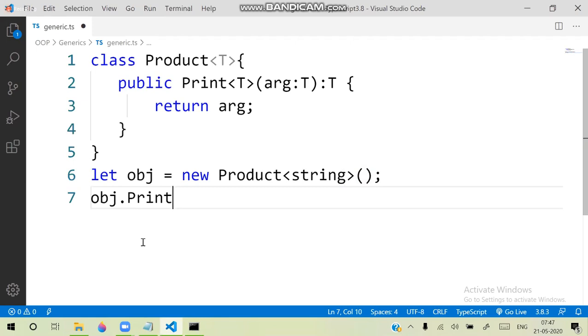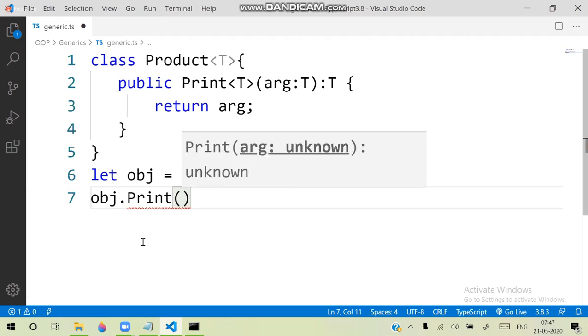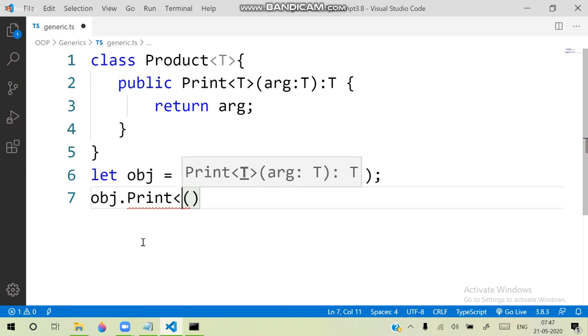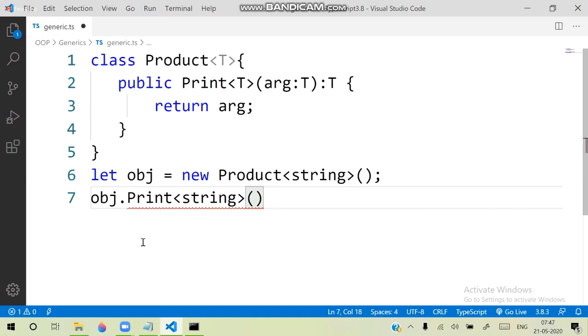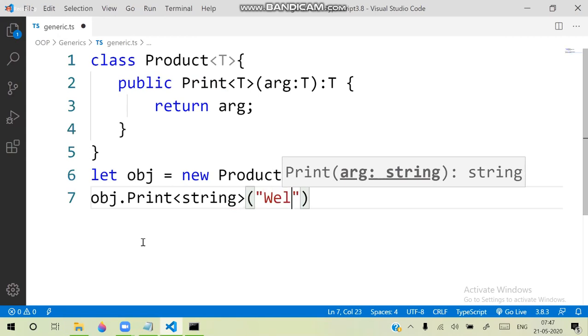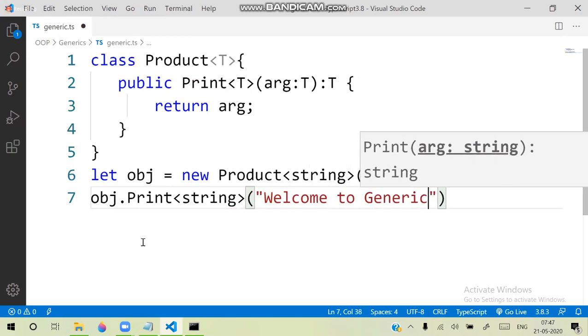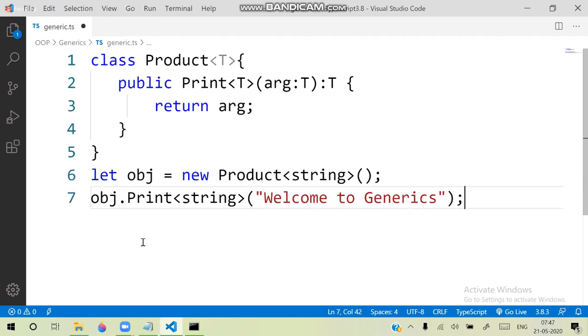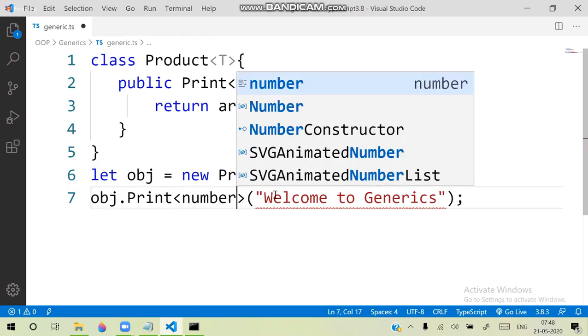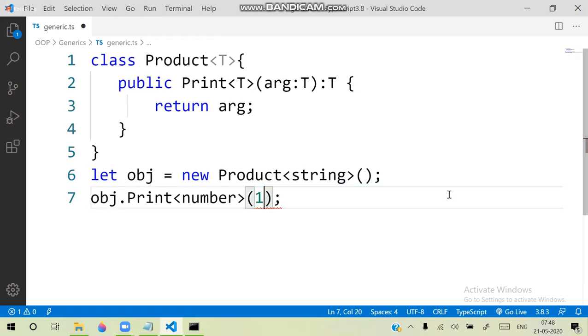This print is expecting some arguments, and you see currently the argument is unknown. And now I am passing the argument as a string. And if it is a string, then it will accept the string type. So welcome to generics, and it can handle it. Now very important is, suppose I am making it a number and I am passing a number. That means it is able to handle the number also.